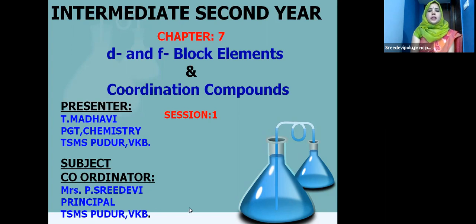And regarding the coordination compounds, you have to note that you will get many questions for your objective sessions from these coordination compounds. And do you know the specific properties of D block elements? The D block elements are also called transition elements, but not all D block elements are transition elements, while all transition elements are D block elements. This difference Madhvi ma'am is going to tell you with a lot of examples. And let us welcome Madhvi ma'am.